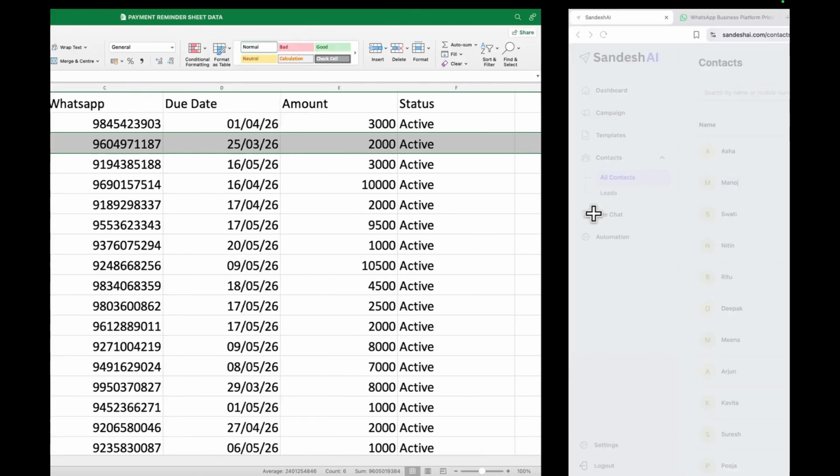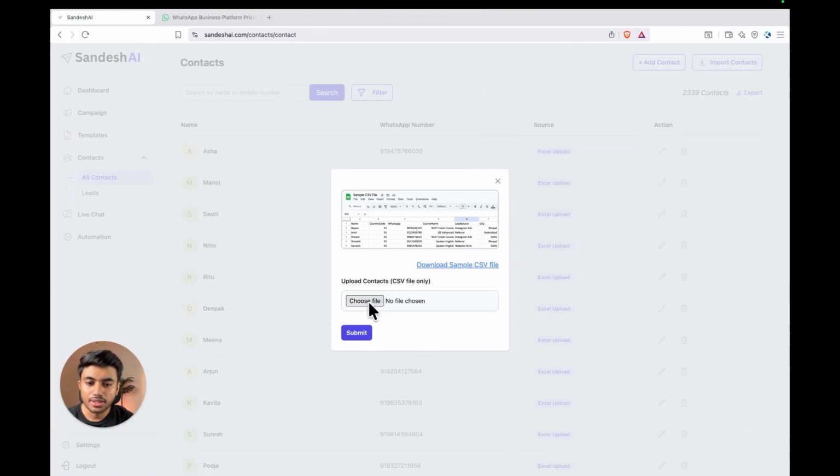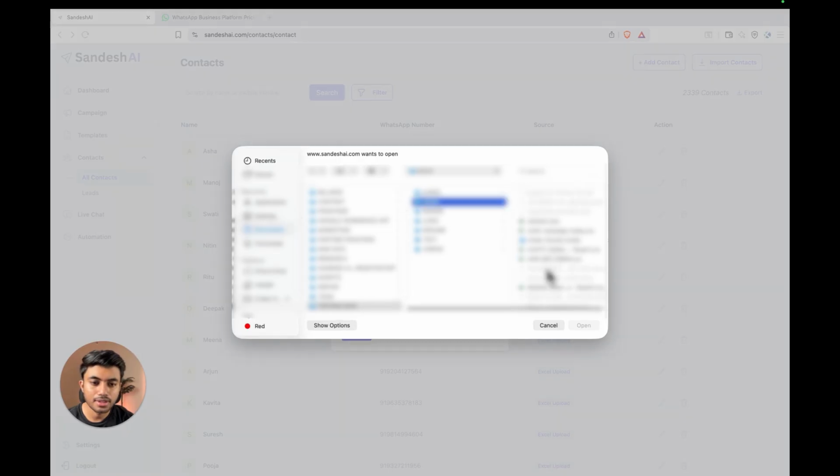Now I will upload a file. Click on this button here, choose file, select the file.